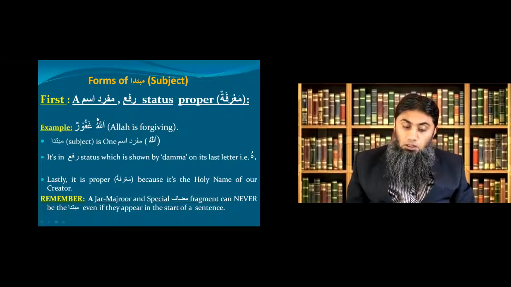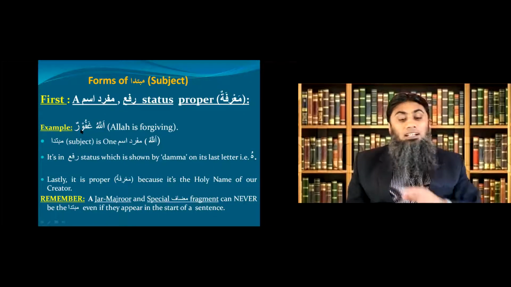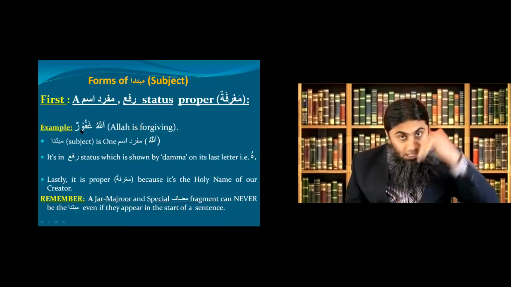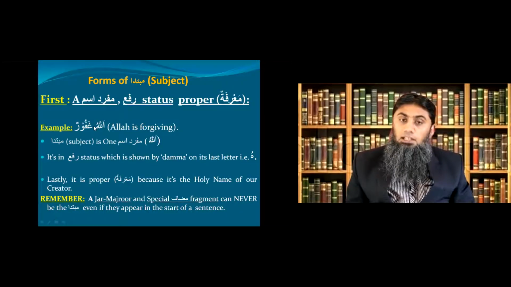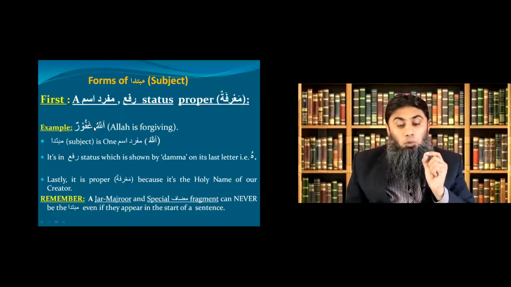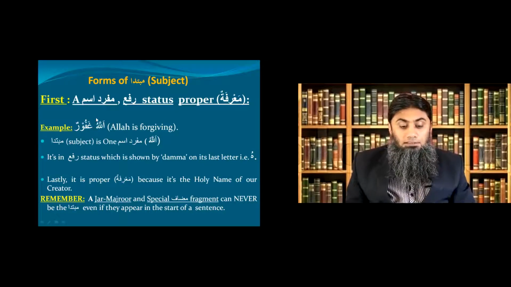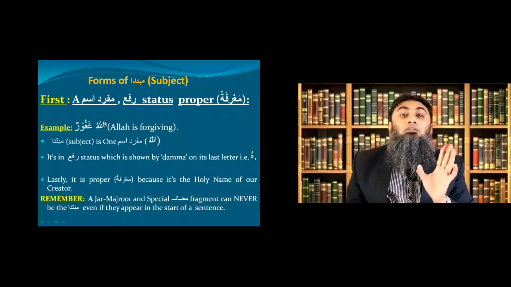In this example, Allahu is your subject. What about Ghafurun? Because Ghafurun is your predicate or khabar, its detail will come later. For now, we are only focusing on the first part of Jumlatul Ismiya, and that is your subject. And this is an example in which your mubtada or subject appears as one word, a clear one word.